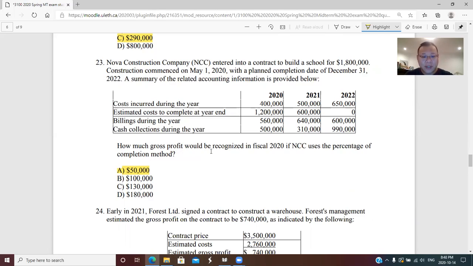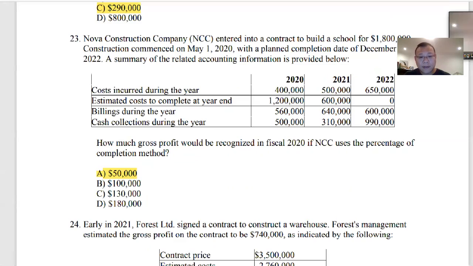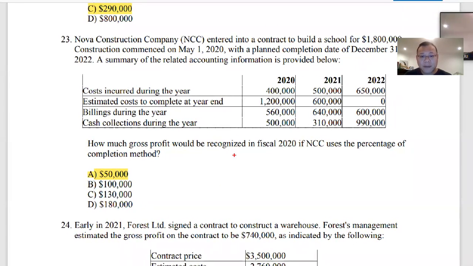First, let's calculate the percentage of completion. I'm going to use the cost approach, so I'm using total cost incurred to date. That's the 400,000.